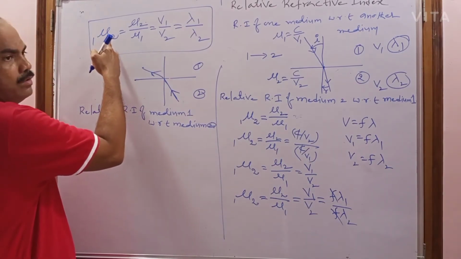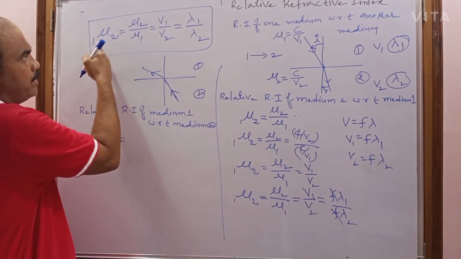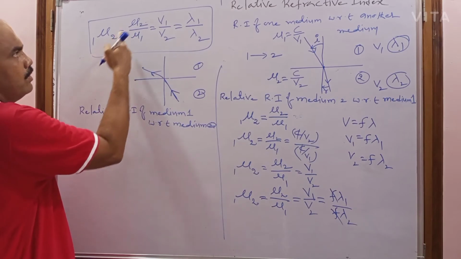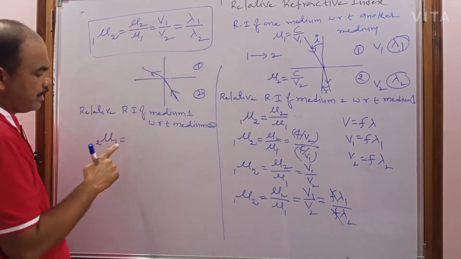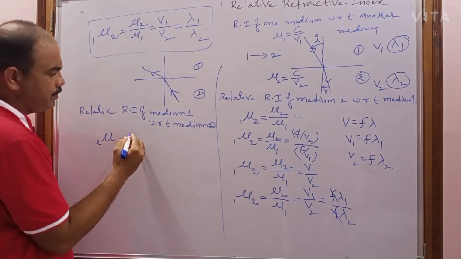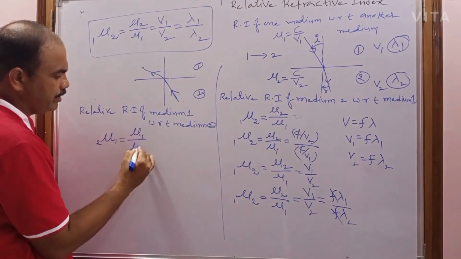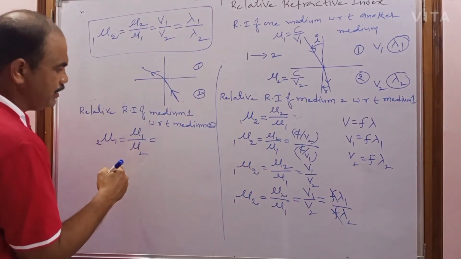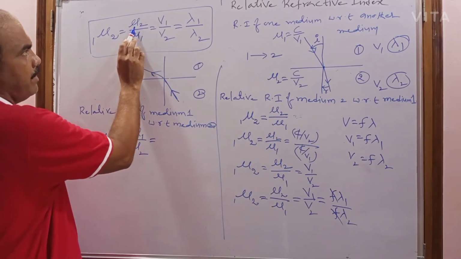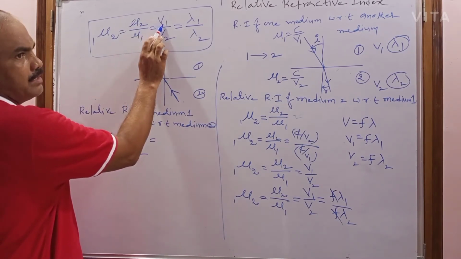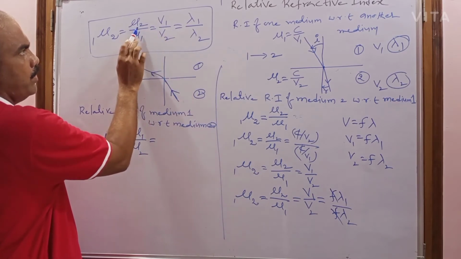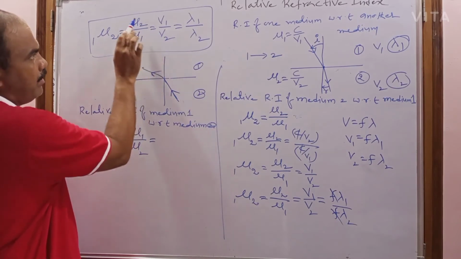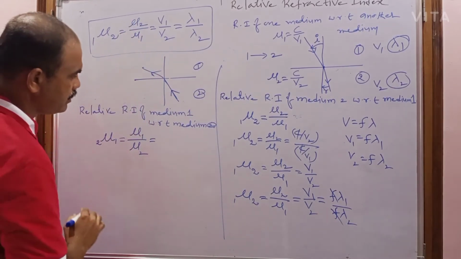So the relative refractive index of medium 2 with respect to 1 can be taken as what? Mu 2 by mu 1. On the right side what is there? 2. So that you wrote on the numerator. So on the right side what is here? 1. So that's why the absolute refractive index of medium 1 goes by the absolute refractive index of medium 2. And what is it in terms of velocities? What is the relation between the absolute refractive index and the velocity of light in that medium? Inversely proportional. Look here: the absolute refractive index is in the numerator, and the velocity is in the denominator. So what is the relation between the two? Inverse.